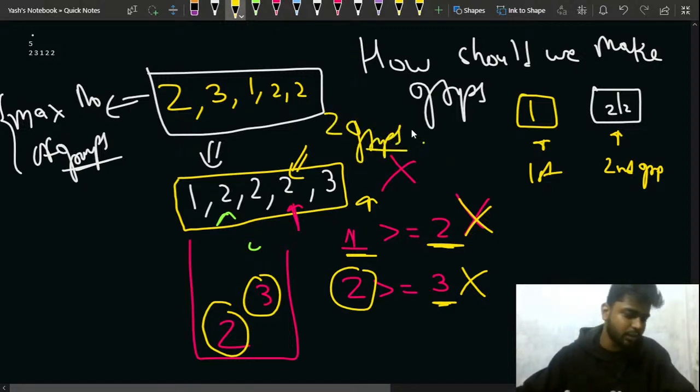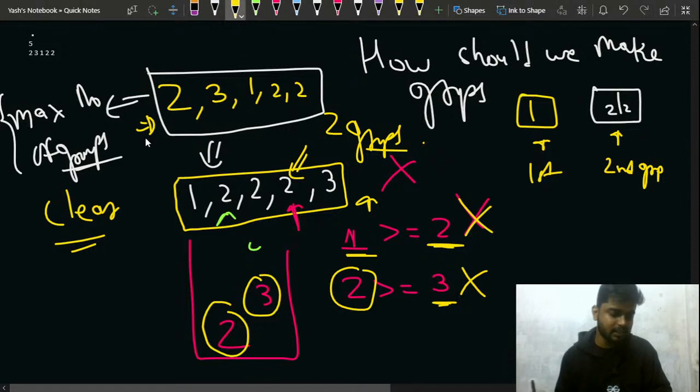Is this much part clear to everyone? Please quickly let me know in the chat. Is this sorting part and the concept behind it clear to everyone? What about others? Just quickly let me know in the chat. Only then I'll be able to proceed further. Okay, perfect.